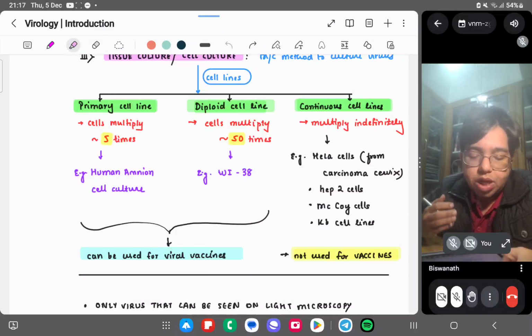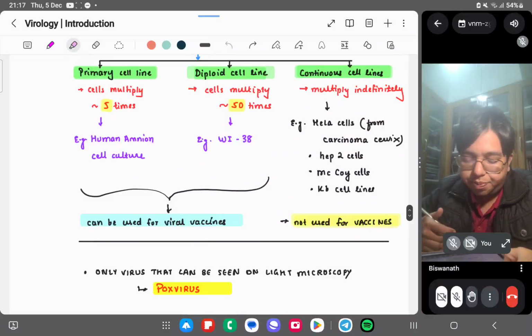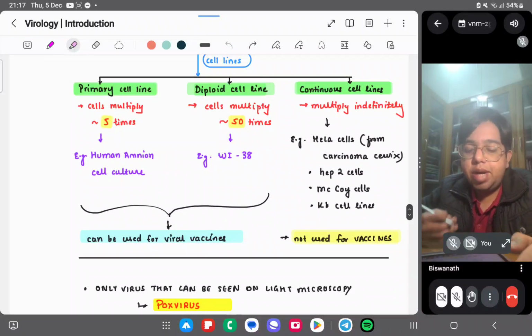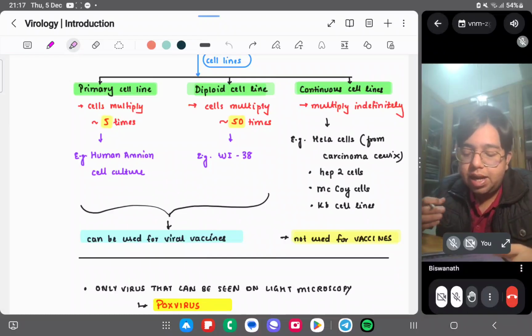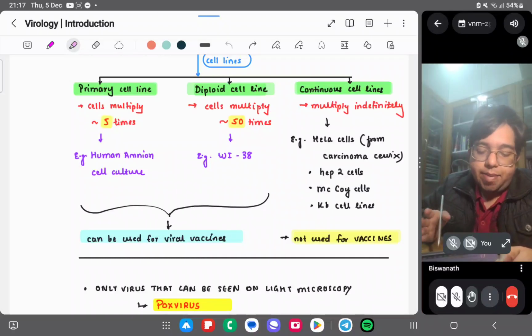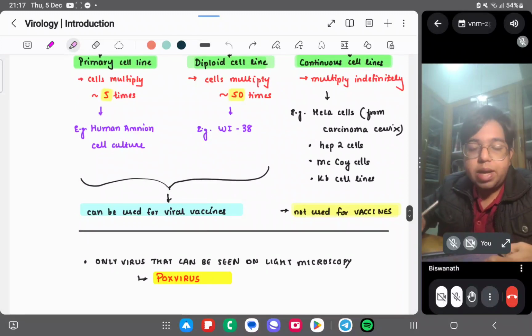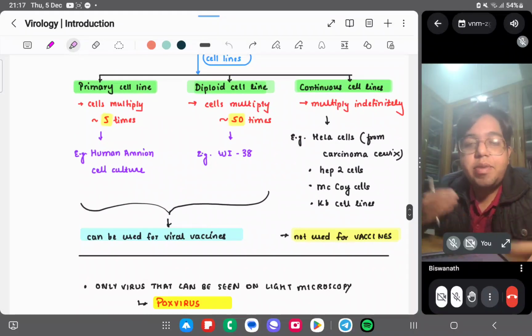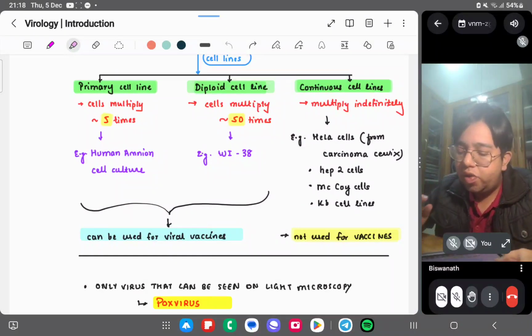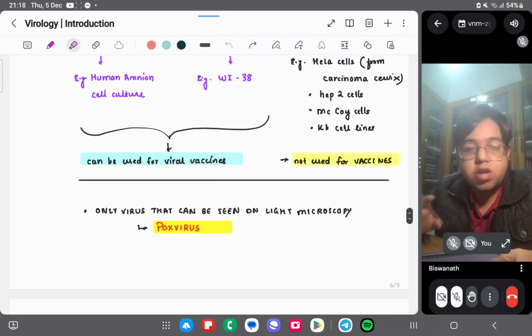In the primary cell line, cells multiply about 5 times, like the human amnion cell line. Diploid cell line means the cell multiplies about 50 times, like the WI38 cell line. WI, it's I. So primary cell line, human amnion cell line, 5 times; diploid, 50 times, WI38 cell line. These both can be used for viral vaccines. And continuous cell lines are where the cells multiply indefinitely. So you can have HeLa, Hep2, McCoy, KB. HeLa, Hep2, McCoy, you just remember. Not used for vaccines.